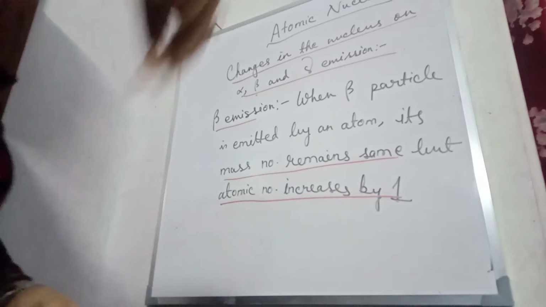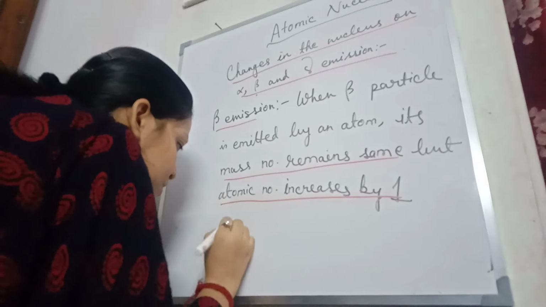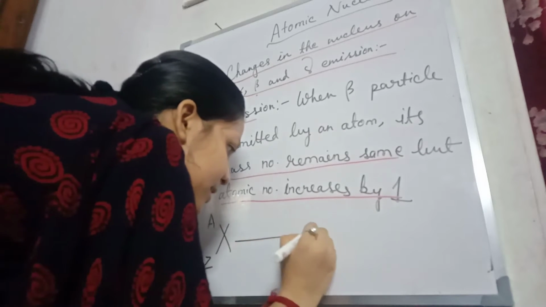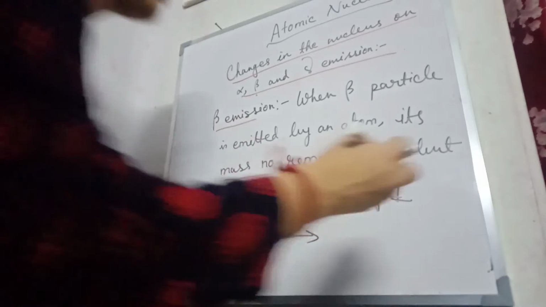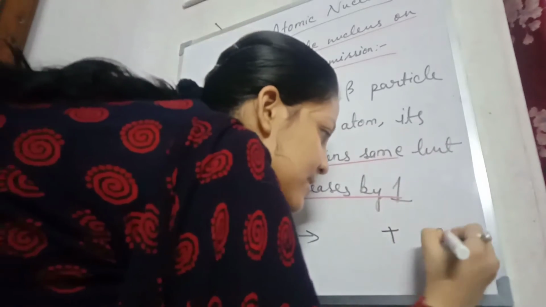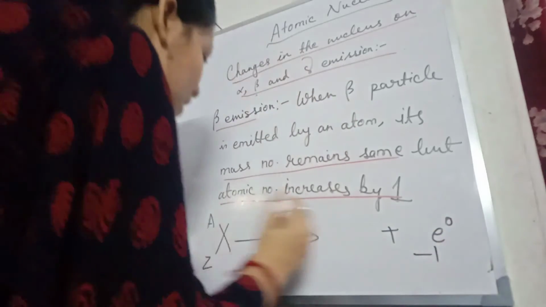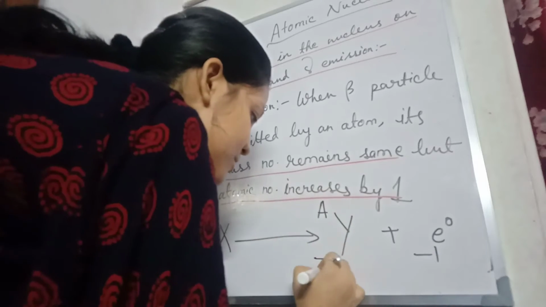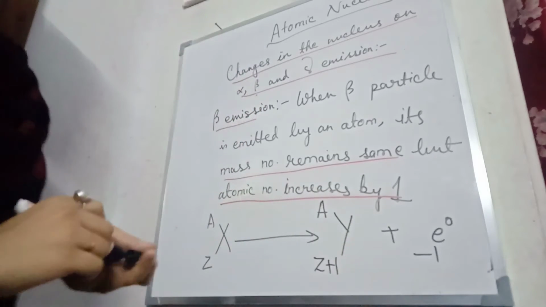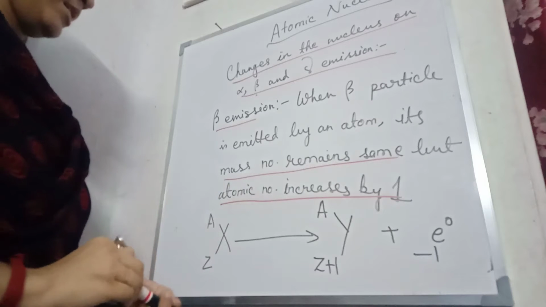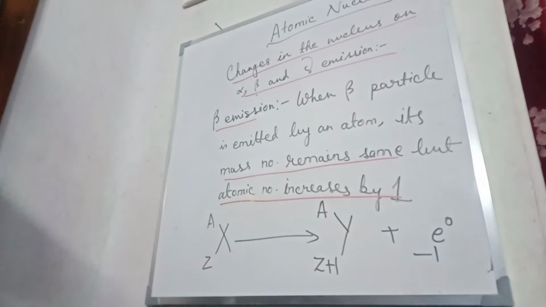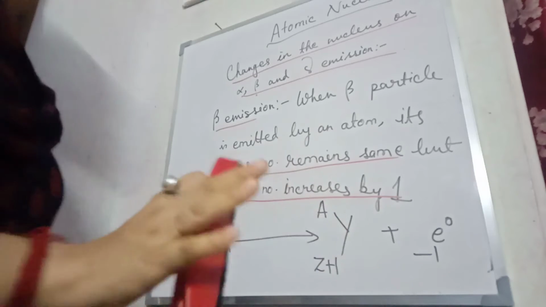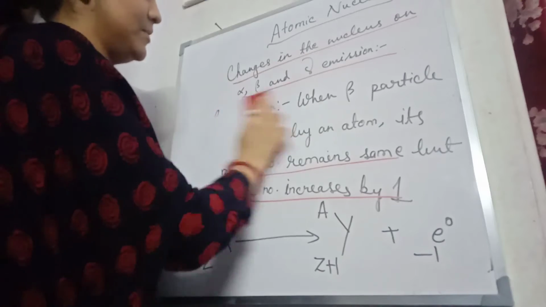Let's see the general equation. Here also we take an element X. A is the mass number, Z is the atomic number. It will give you beta particle. What is the symbol of a beta particle? It is basically an electron. We get a new element Y, so mass number will remain as A. Atomic number gets increased by 1, so Z plus 1. This is the general form. Here X is the parent element or atom and Y is the daughter atom. Okay, let's give an example.